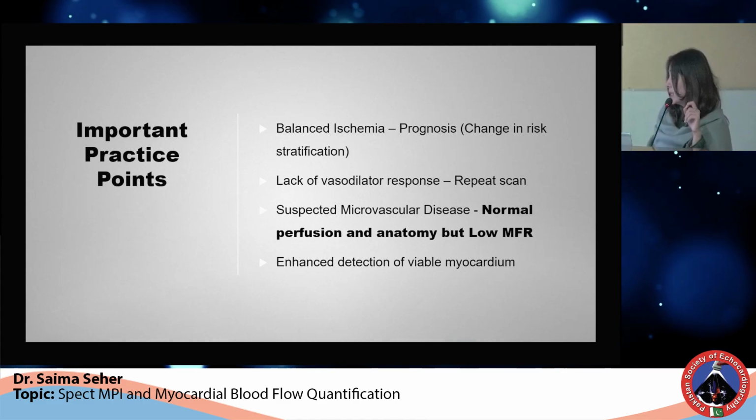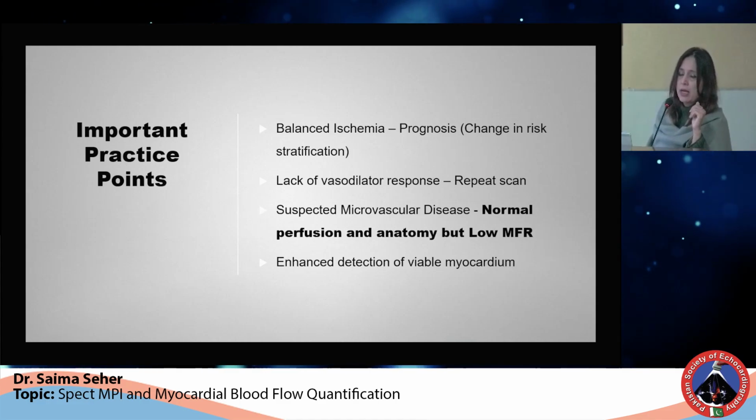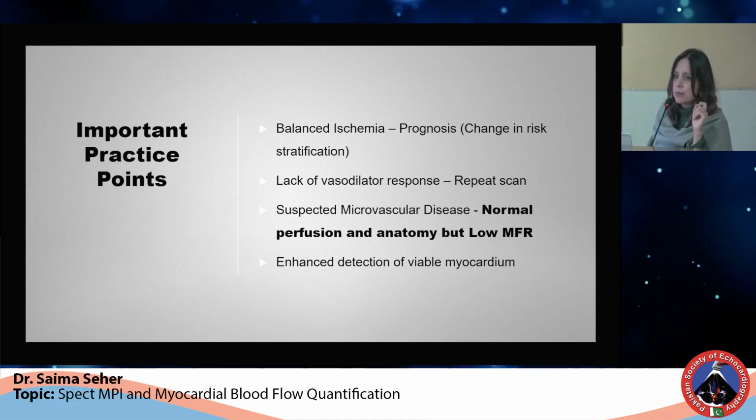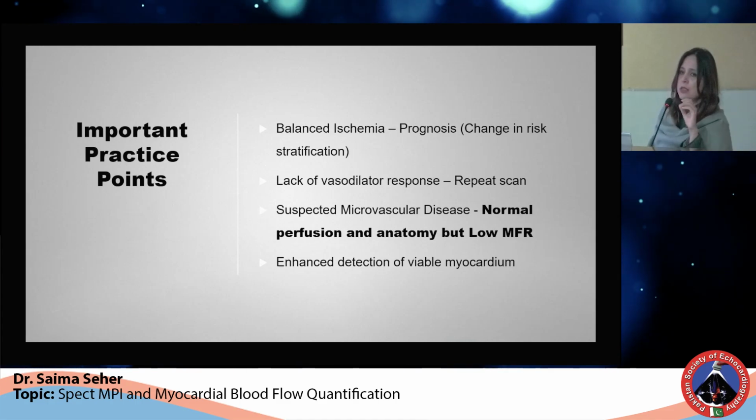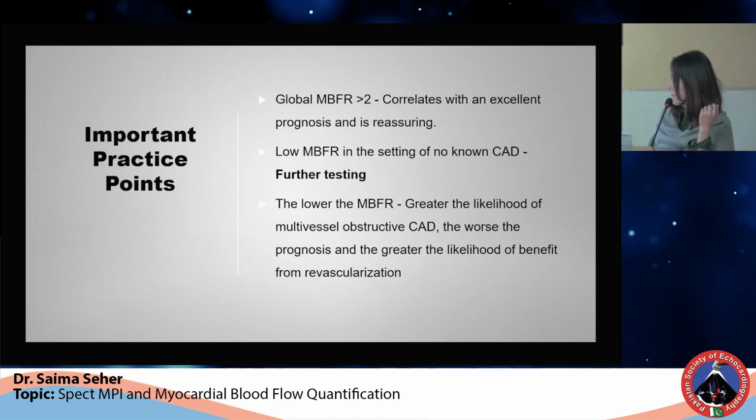Again, one point is that this can help us in enhanced detection of viable myocardium. If the blood flow is 0.6 milliliter per minute per gram, it means that the area or the segment is viable. This gives us an additional information.